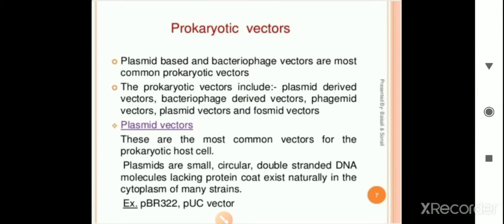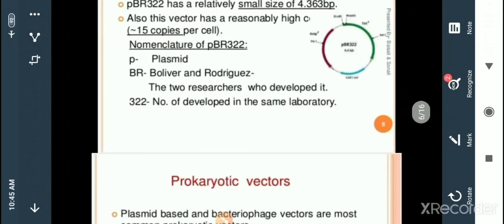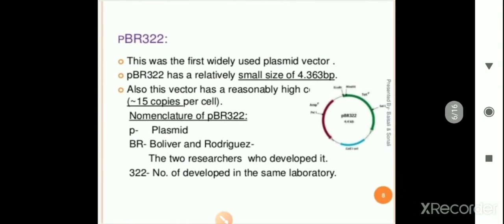And we take the example of these plasmid vectors. Those are pBR322 and pUC vector. If we talk about pBR322, this is the very first, or we can say the most useful or most desired type of vector, which could be seen in the laboratory for research purposes. So this was the first and widely used plasmid-based vector.